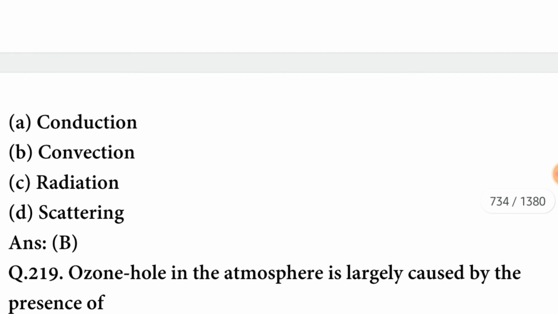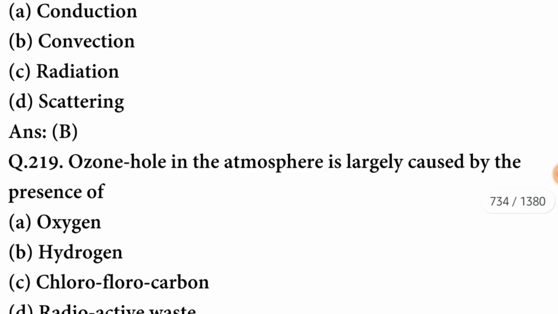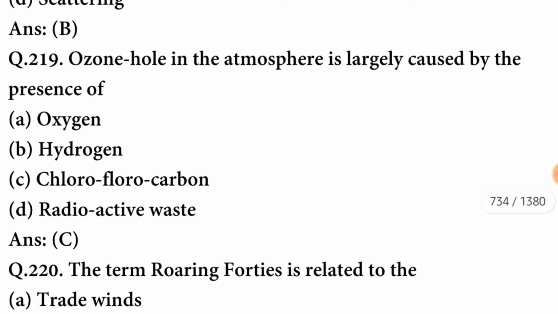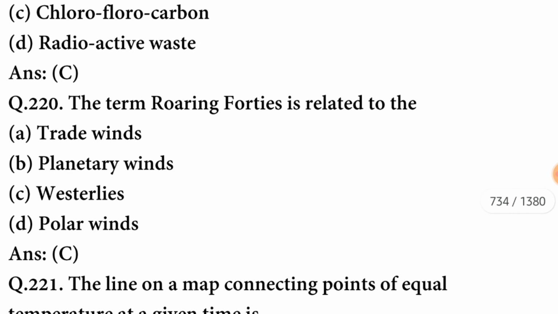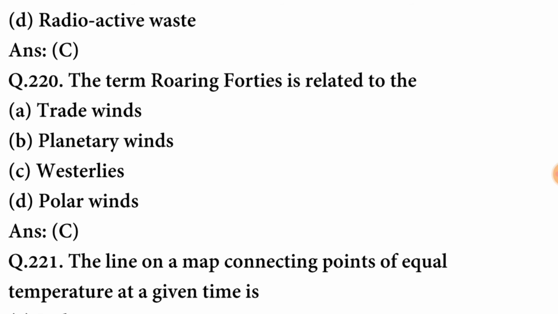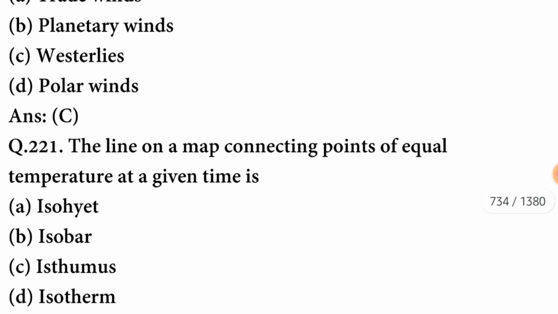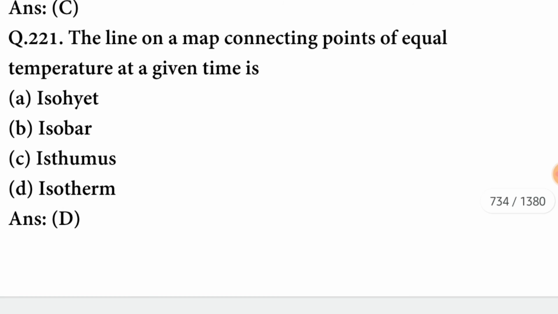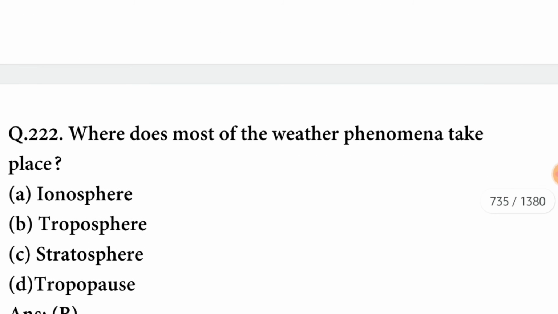Trade winds are due to convection. The ozone hole in the atmosphere is largely caused by the presence of chlorofluorocarbons. The option is correct. The term roaring 40s is related to the Westerlies. C option is correct. The line on a map connecting points of equal temperature at a given time is an isotherm. The option is correct.